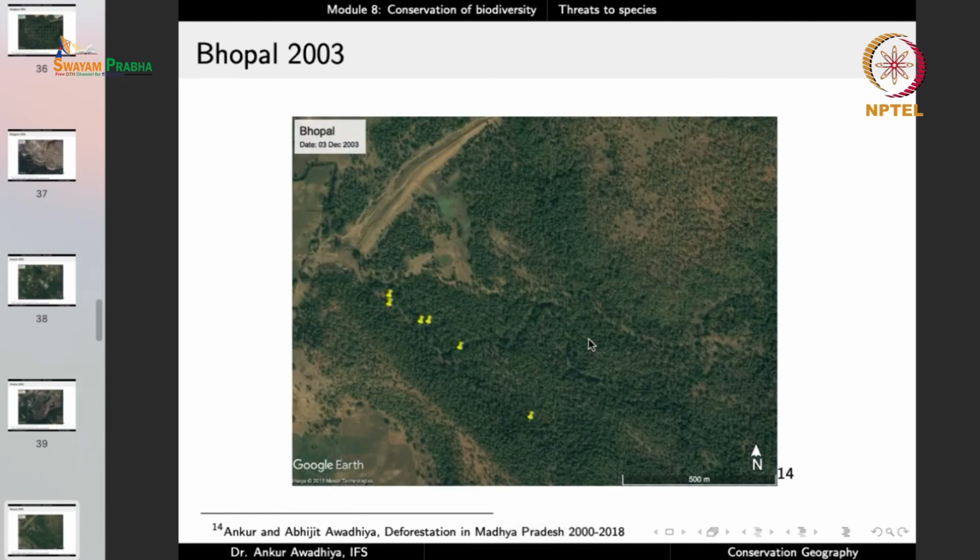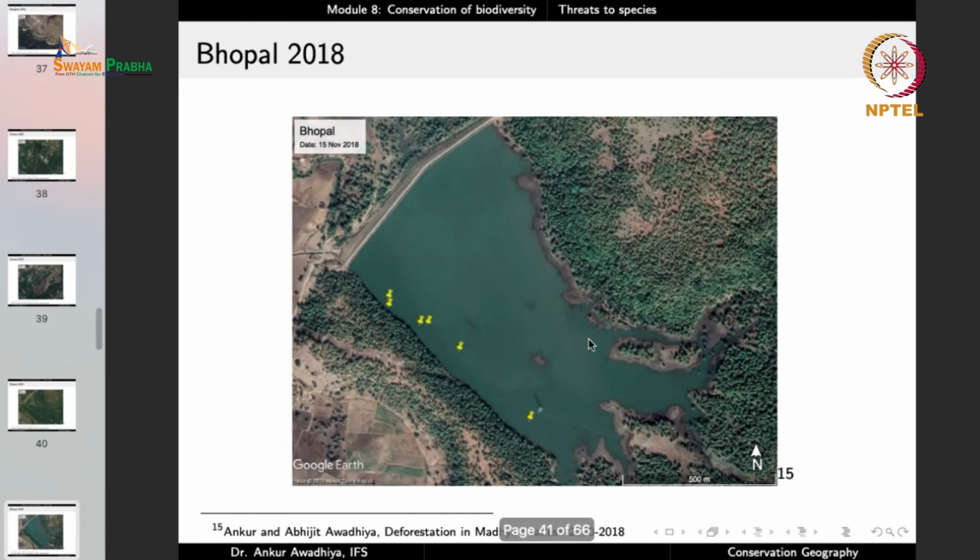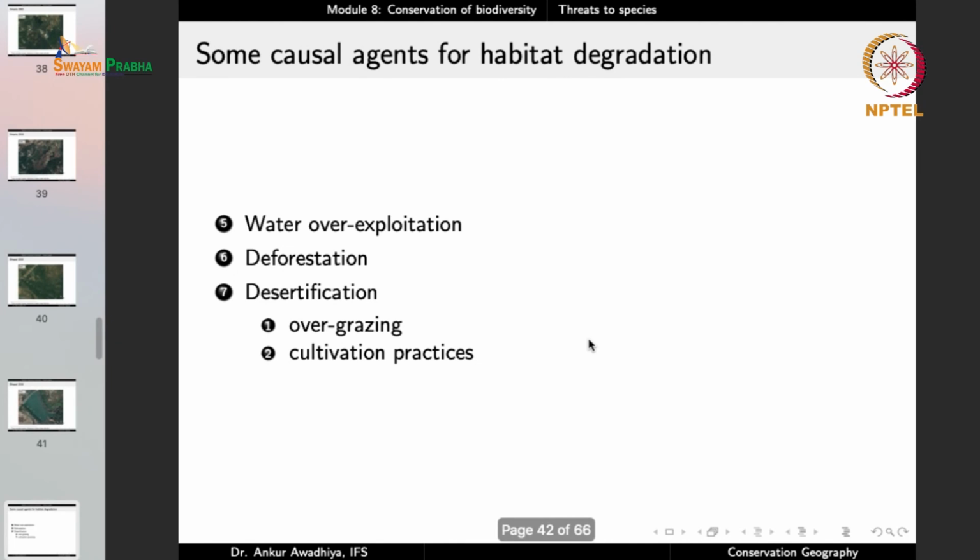This is from Bhopal district. So Bhopal in 2003, Bhopal in 2018. So all of these trees are now lost because this area was converted into a small dam. So these are all different examples of habitat degradation.